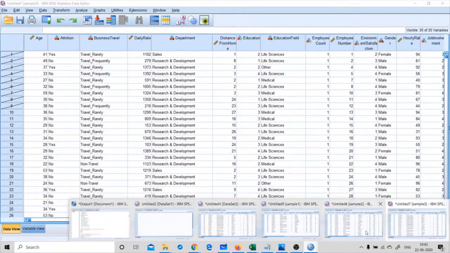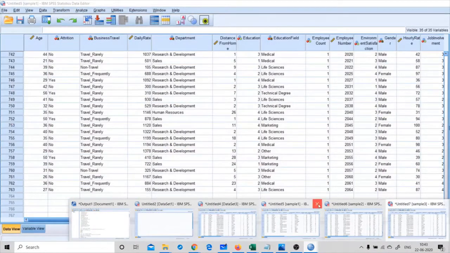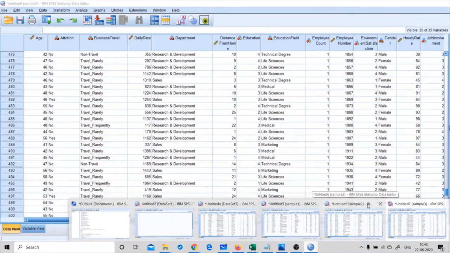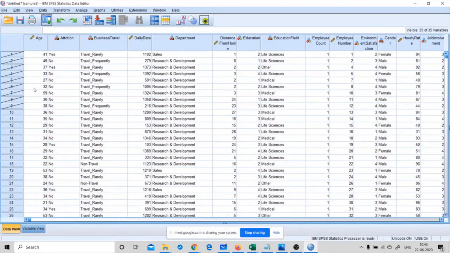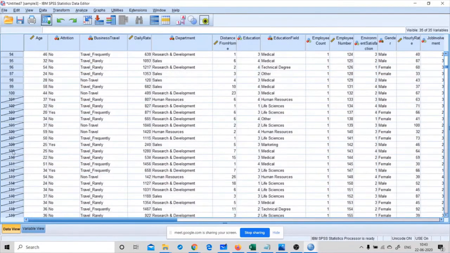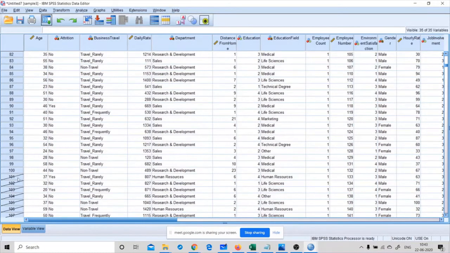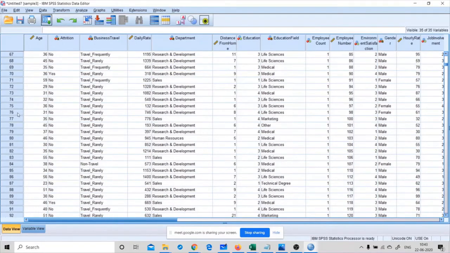Now you can see the 3 samples that I extracted from the population. The first one is random sampling, the second one is using some condition, and the third one is using some ranges. Now I can see 1 to 9 are struck out. I want to get the cases from 10 to 100, so the other cases would be struck out. Got it?